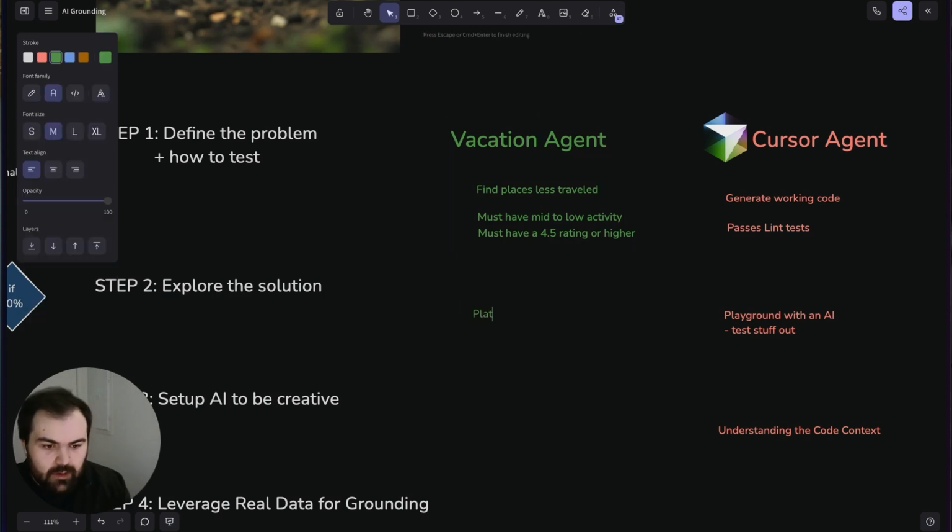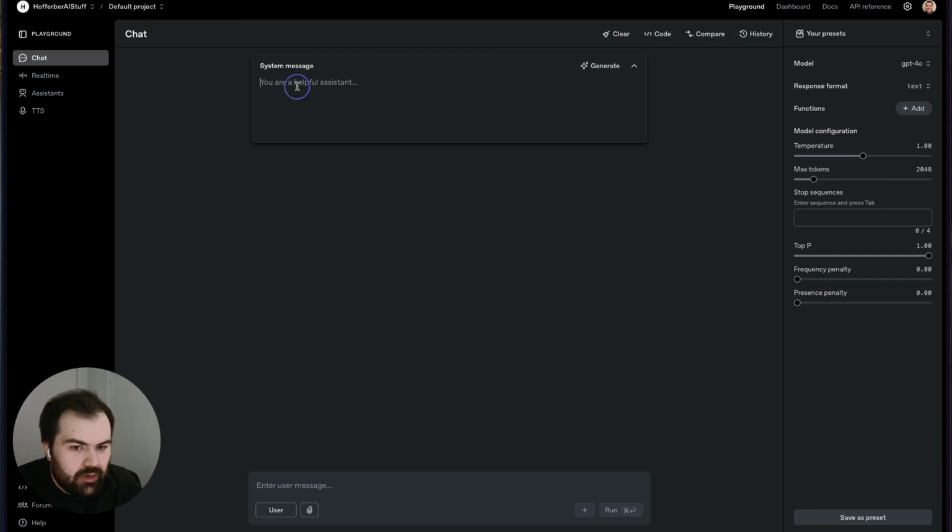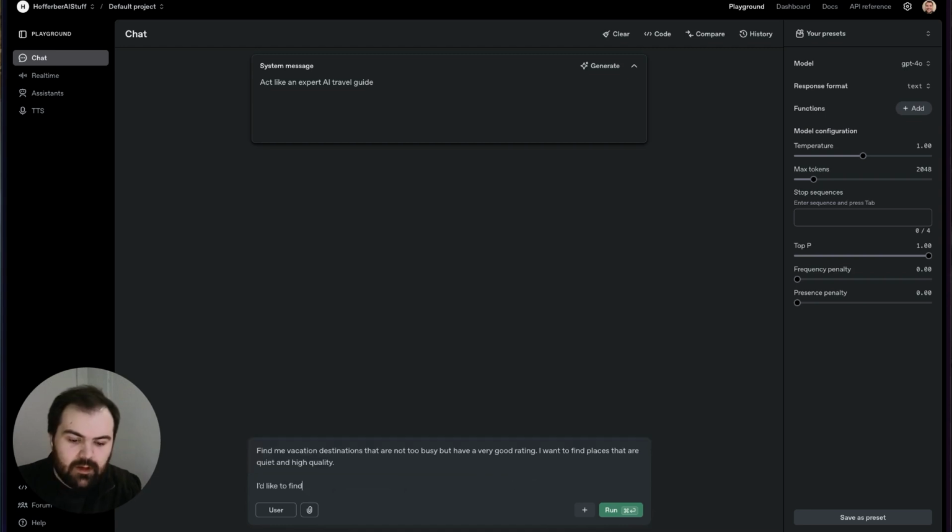So let's go into the playground. I'm just going to boot up my playground here, and I'm going to say, act like an expert travel guide. Find me vacation destinations that are not too busy, but have a very good rating. I'd like to find specifically places in, and then you can go on to your specific search criteria.